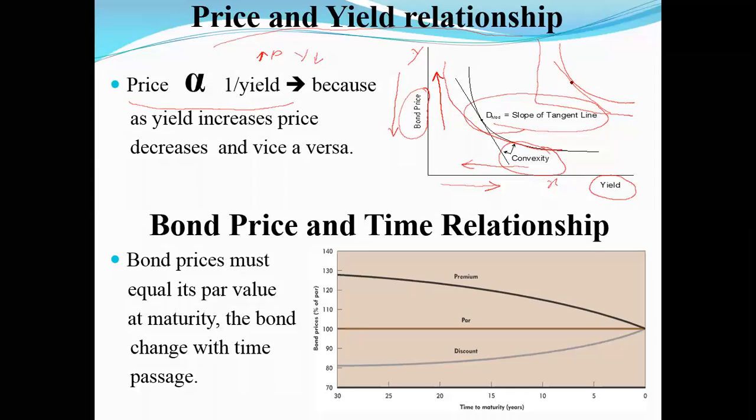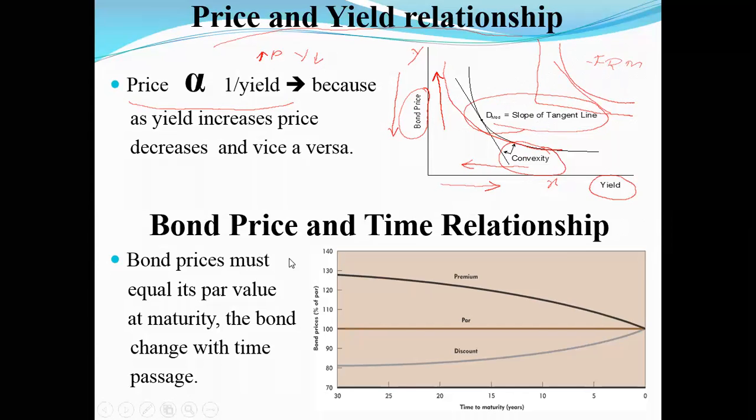They come at a very high level. In fact, these things are also not there for CA level. They come into a concept called FRM, the Financial Risk Managers exam. There all these things do come into the picture. But as of now, you need to know that there is something called the convexity nature of the bond, and in the convexity nature of the bond, price is inversely proportional to yield.